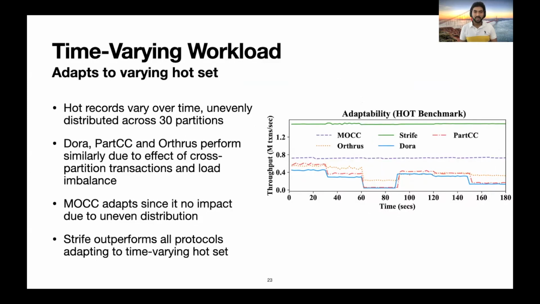In the third experiment, we use a time-varying workload created using the hot benchmark. The plot here depicts throughput in millions of transactions per second versus time as we vary the set of hot records every 30 seconds. These hot records may be unevenly distributed across these partitions over time.